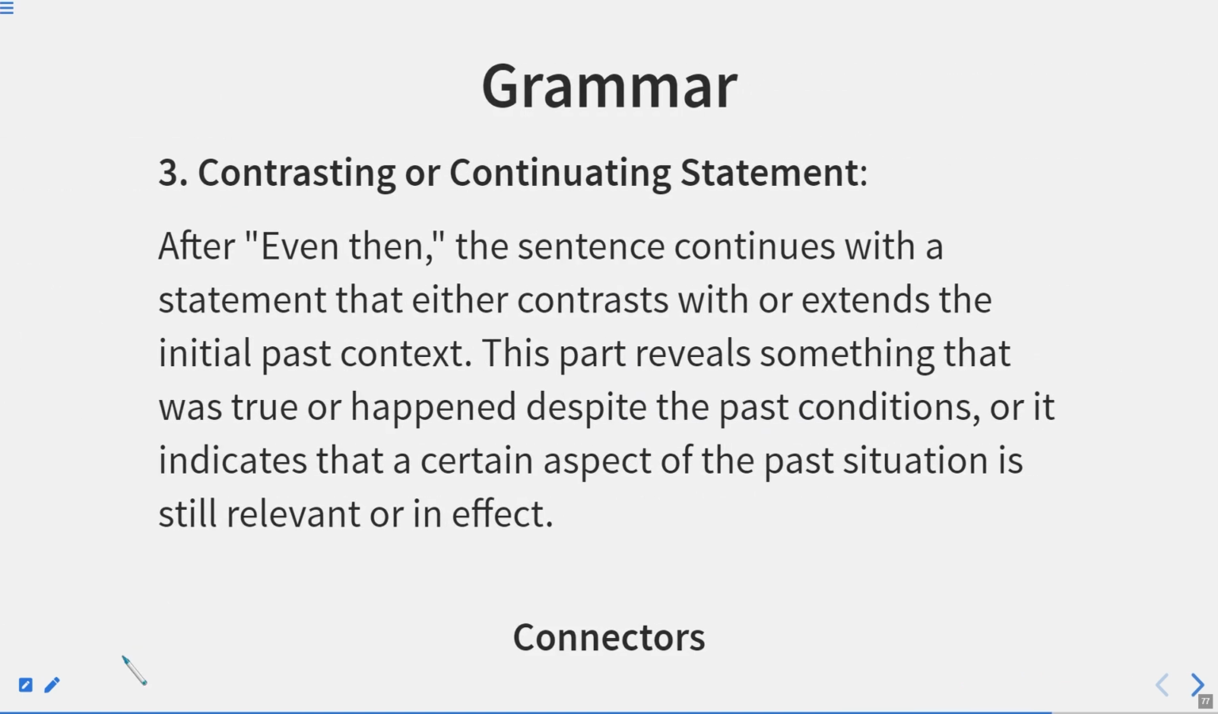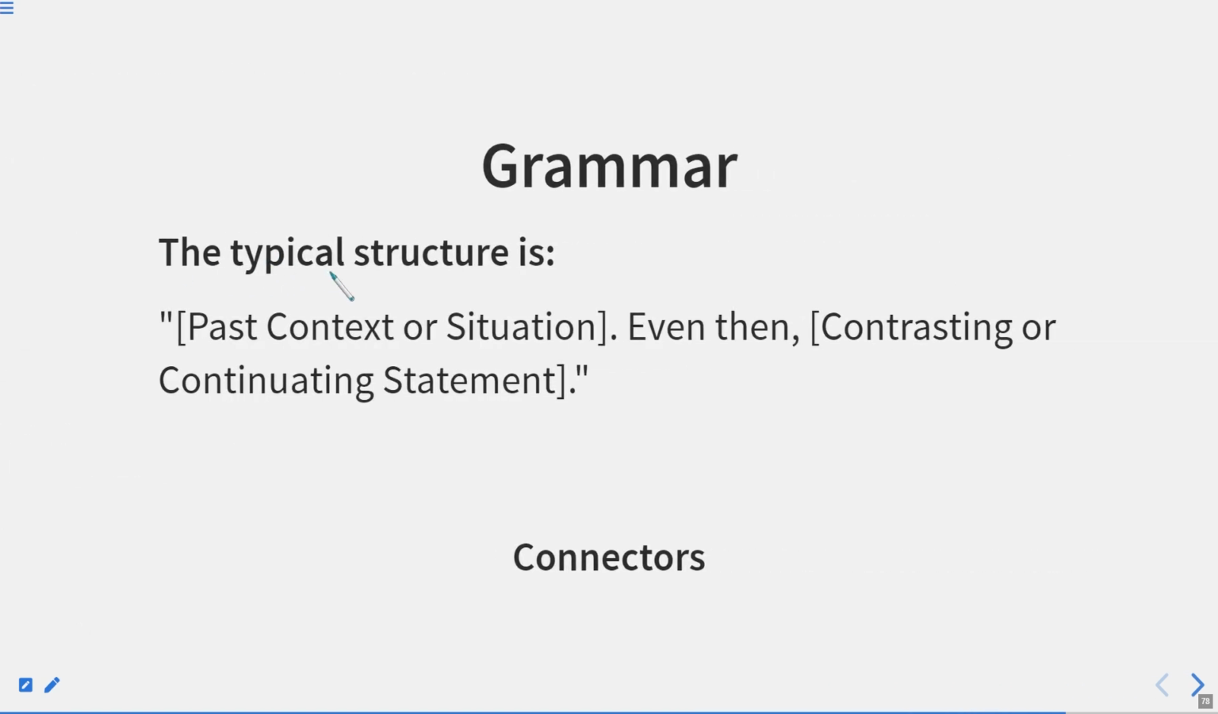Now, contrasting or continuing statement. After even then, the sentence continues with a statement that either contrasts with or extends the initial part of the context. This part reveals something that was true or happened despite the past conditions, or it indicates that a certain aspect of the past situation is still relevant or in effect. Typical structure: past context or situation, then even then, and then a contrasting or continuing statement.